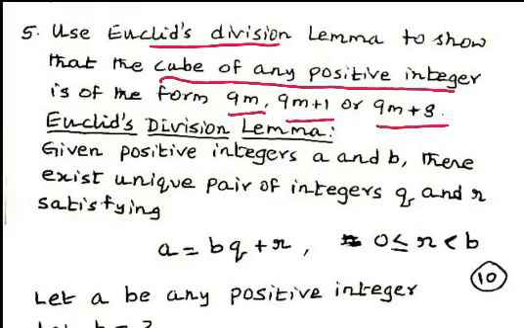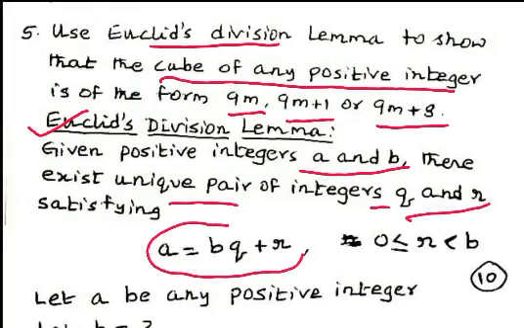Now we note down Euclid's division lemma. Given positive integers a and b, there exists a unique pair of integers q and r such that a equals bq plus r and 0 is less than or equal to r less than b.